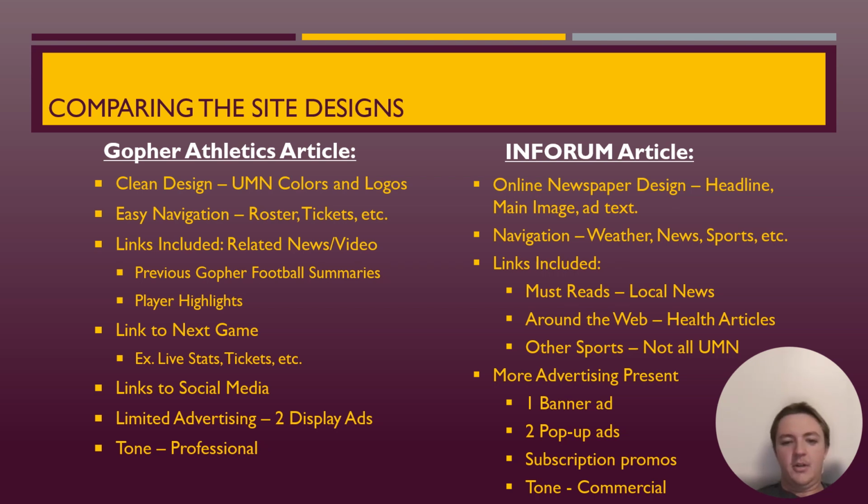For the Inform article, it was set up like a typical online newspaper, headline at the top, the main image, and then the text to follow. Navigation, similar to the UMN page, other than the fact that instead of switching to the roster and tickets, it was the weather, the news, other sports around the area.